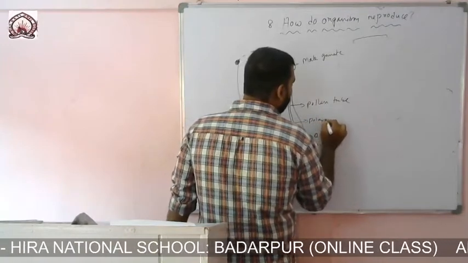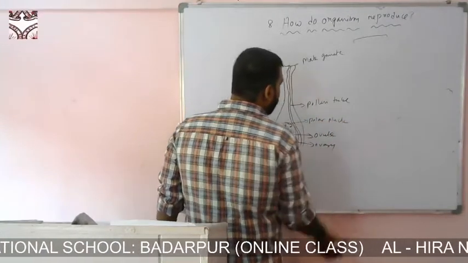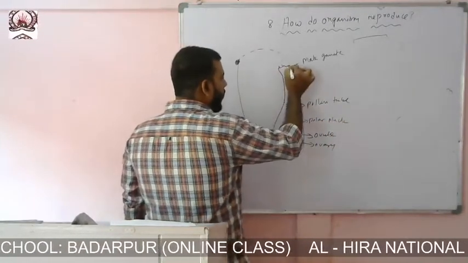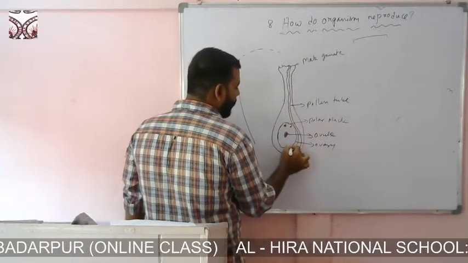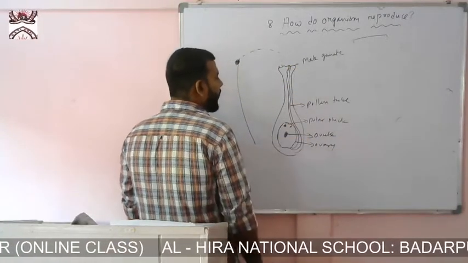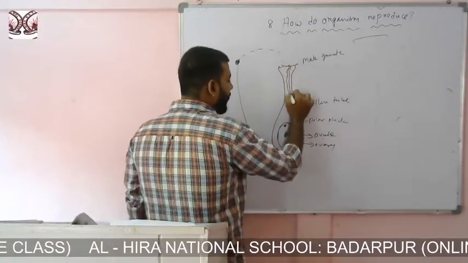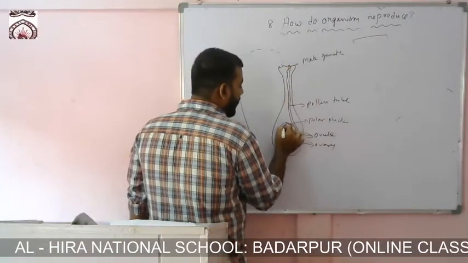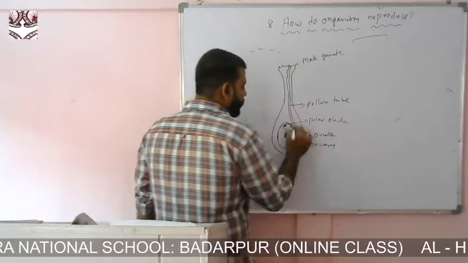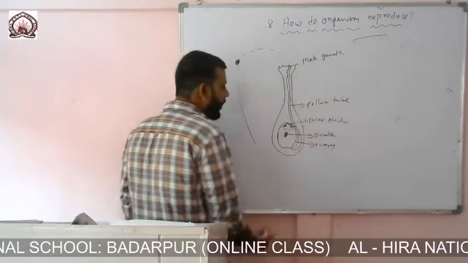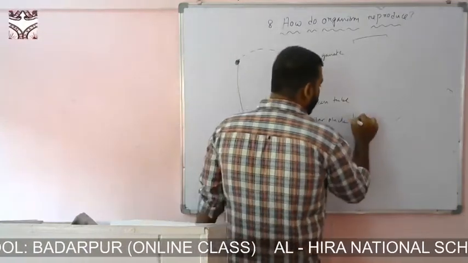What exactly happens? One gamete will come and fertilize the ovule, and another gamete will enter and fertilize these two polar nuclei. When it fertilizes the two polar nuclei, we call it triple fusion.